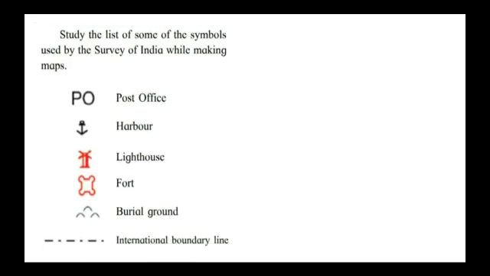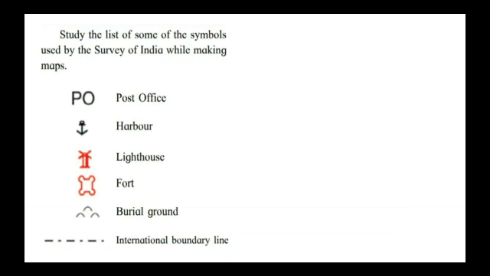Moving on further, we will study the list of some symbols used by the Survey of India while making maps. PO alphabets are used for post office, then an anchor is used for harbor.